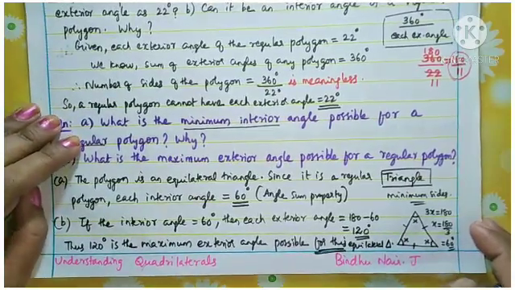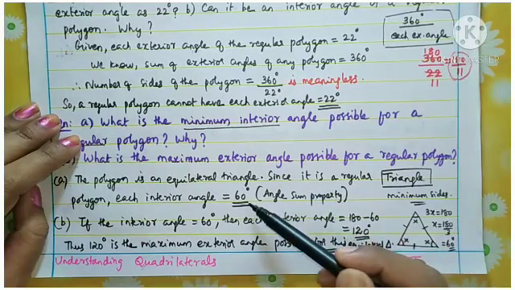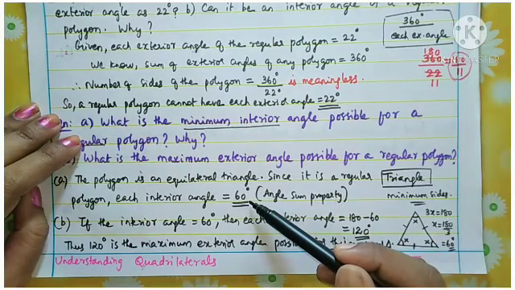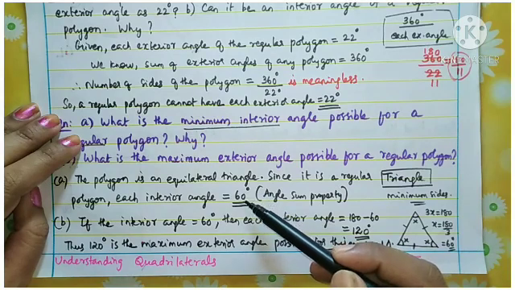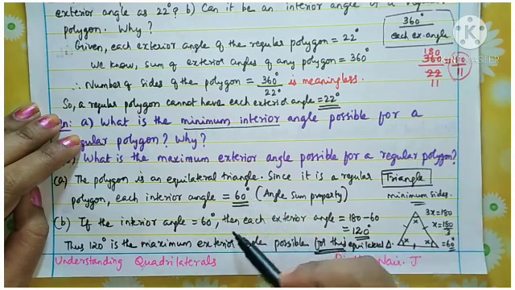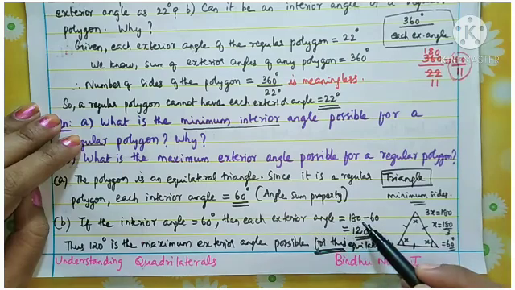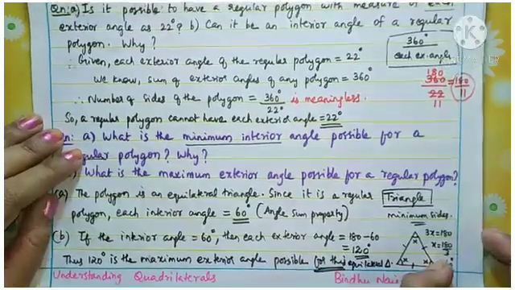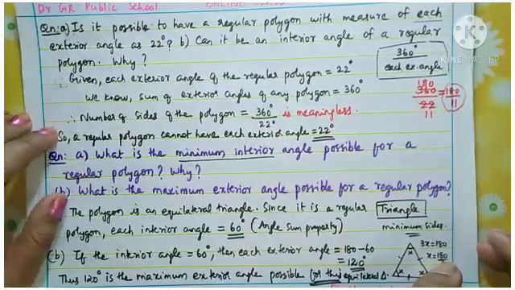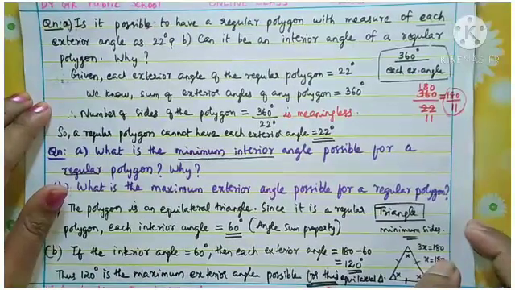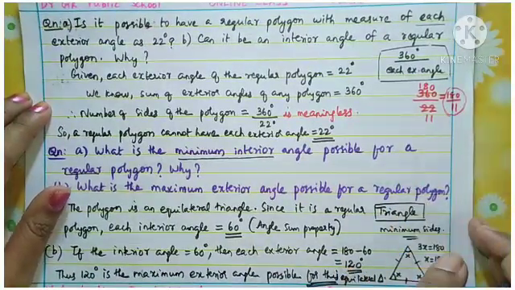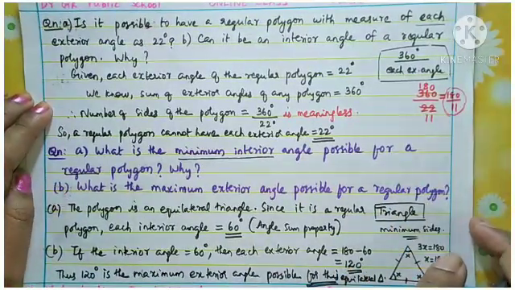Okay, and we found each interior angle is 60 degrees for an equilateral triangle, and if this is the interior angle, then the maximum exterior angle will be 180 minus 60, that is 120 degrees. Okay, so these two problems from the exercise are very important. All of you revise this, read this properly, and study these answers with proper reasons.